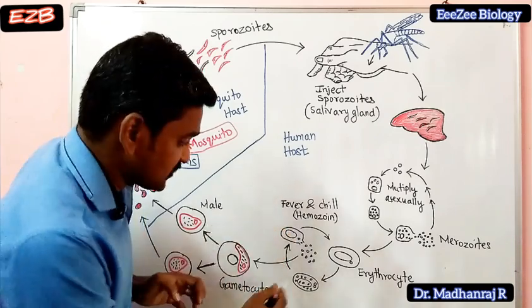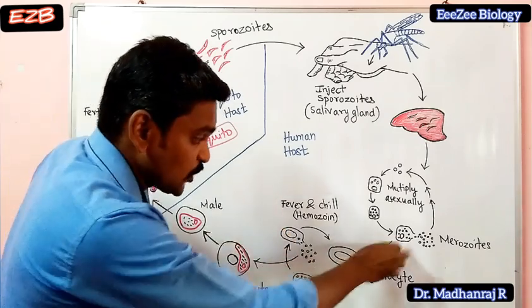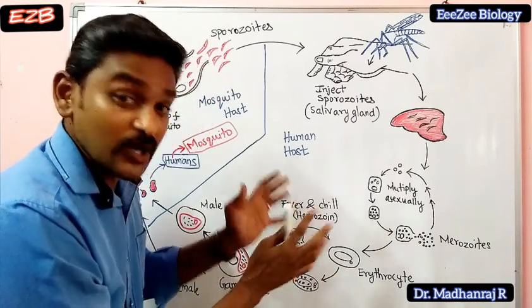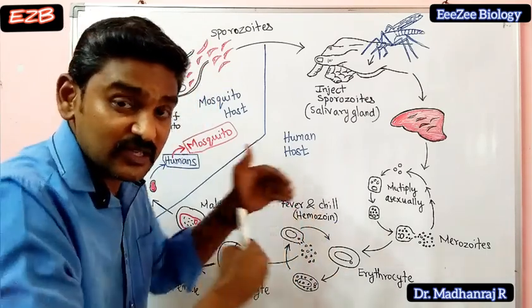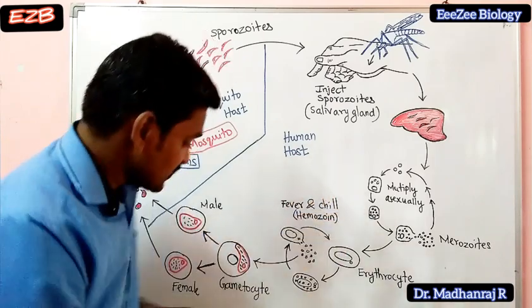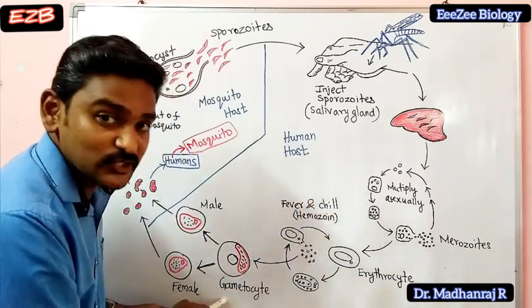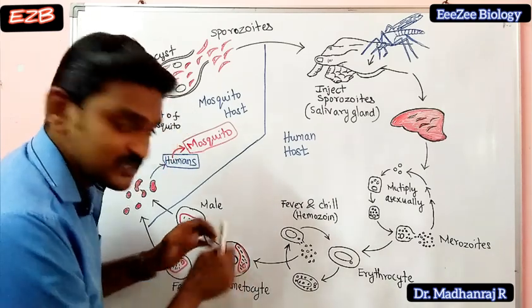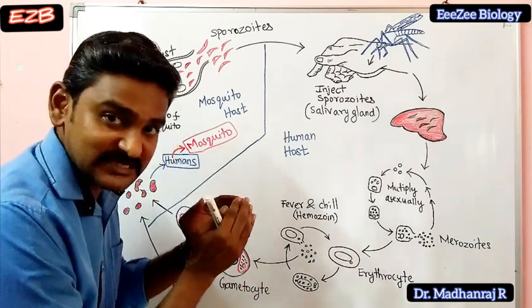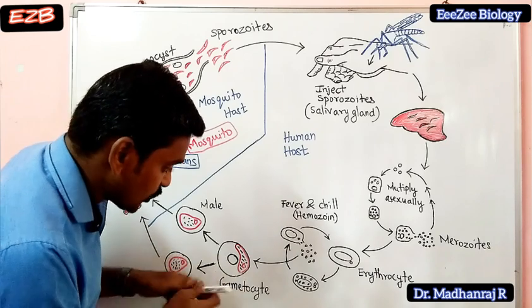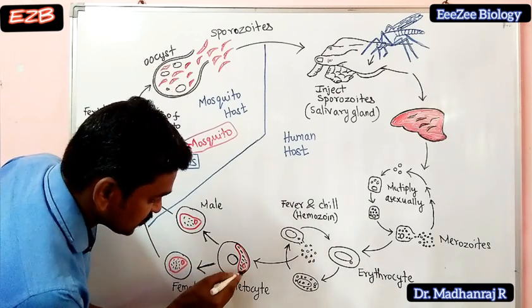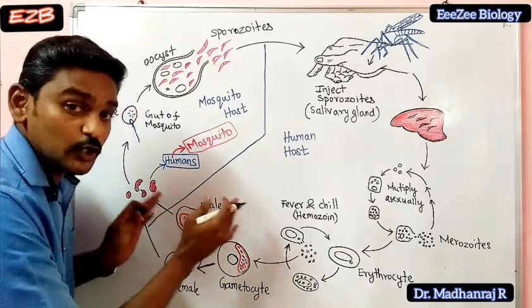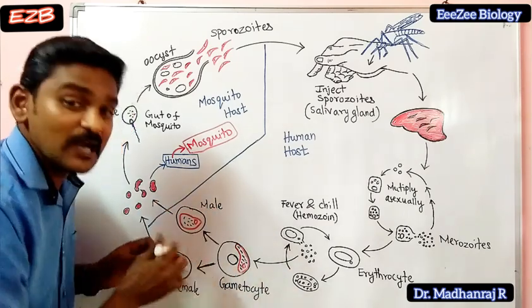Now what happens? Some of these merozoites which enter the RBCs will not burst out. They will be converted into another type of cell called gametocytes. These RBCs will not burst out; they will be as such. So they will be converted into gametocytes, as I have mentioned here. This gametocyte will be divided into two, male gametocyte and female gametocyte.